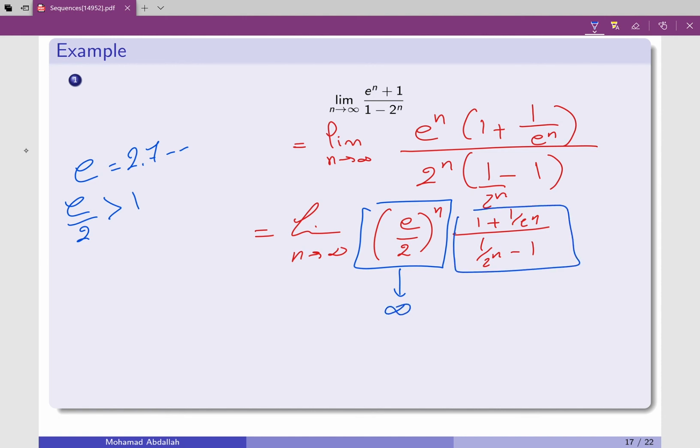This one is going to go to 1 plus 0 over 0 minus 1. So my answer is going to be infinity multiplied by minus 1, which is minus infinity. So the limit is negative infinity, it's not finite, so the sequence is divergent.